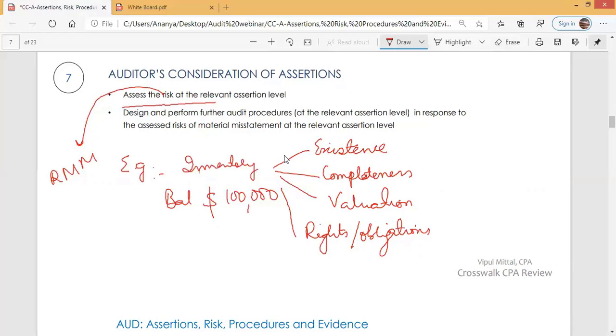So when management reports inventory at $100,000, it makes various assertions. All the four assertions, that is existence of inventory actually exists, inventory is complete, inventory value is $100,000, and organization actually owns this inventory. All the four assertions are relevant. And when all the four assertions are relevant, auditor has to assess the risk for all the four assertions. So auditor, for example, may assess that risk regarding existence of inventory is high.